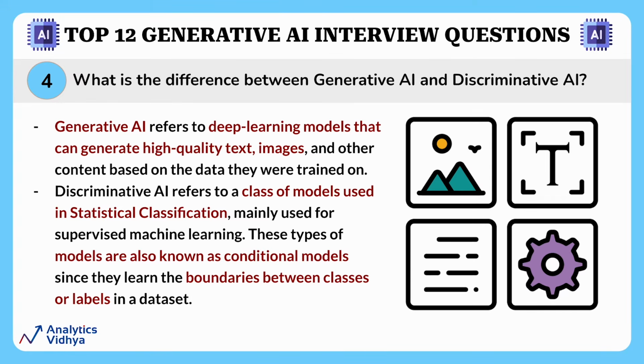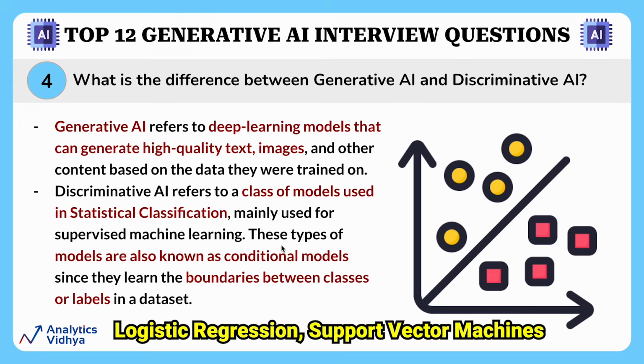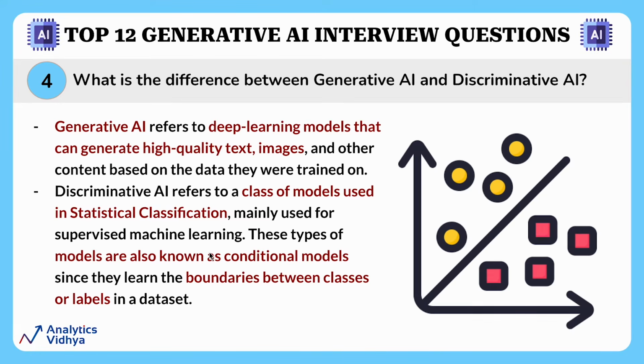Now, let's have a detailed look at discriminative AI. Discriminative AI refers to a class of models used in statistical classification, majorly for supervised machine learning. Examples include logistic regression, support vector machines, etc. These types of models are also known as conditional models since they learn the boundaries between classes or labels in a dataset.